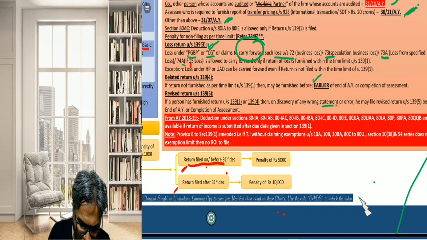You cannot file, students, any ROI. So this is how things have to be looked upon.